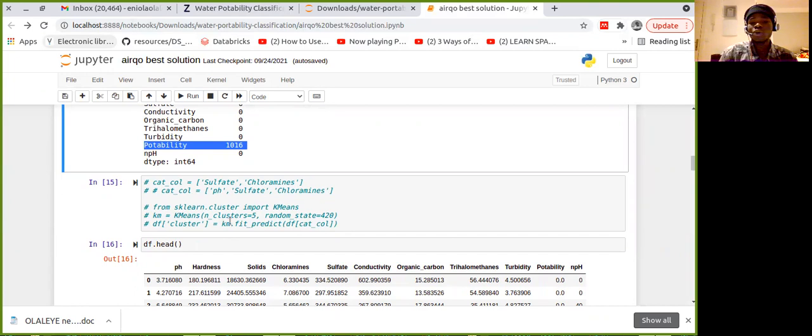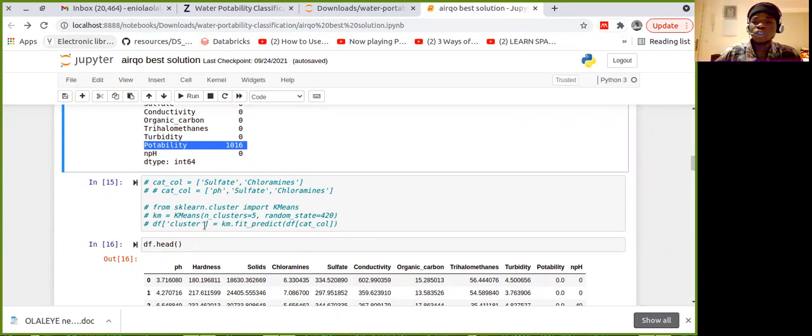Yeah. So this is another thing I tried again. K-means. What I did is try to cluster around a particular group of points. I tried it for pH, sulfate, and chloramine. I just created clusters equal to 5. So we have 5 different points, mapped around each of those points.